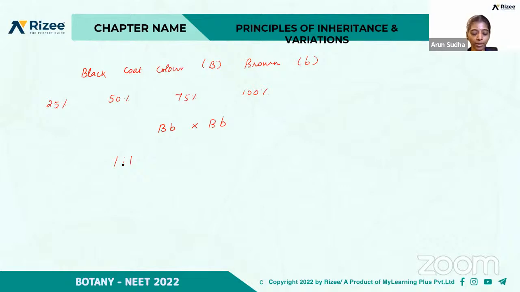Is it 1:1, 1:2, 3:1, or 1:2:1? So the test cross ratio is 1:1. That is, the genotypic and phenotypic ratio of a monohybrid test cross is 1:1.